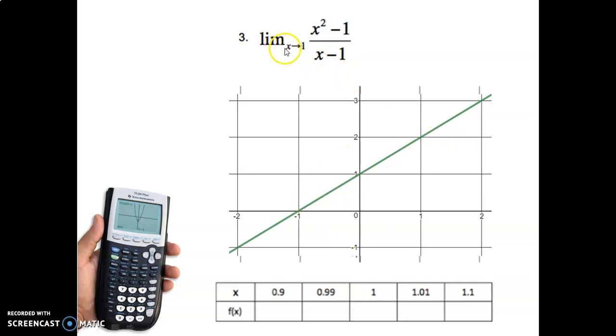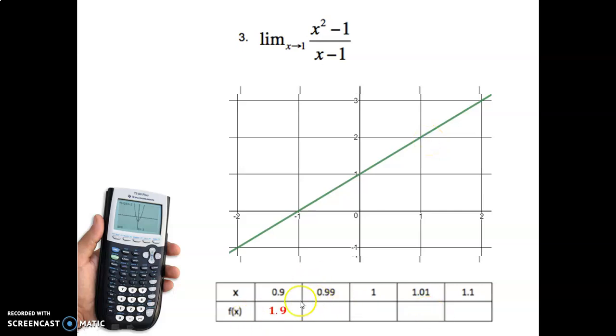And now we're looking for the limit as x approaches 1. So x approaches 1. So we're going close to this value here. So we're coming towards 1 from this side, we're coming towards 1 from this side, and we're seeing, does it approach the same value? And from the graph, it certainly looks like it. It looks like we're going to approach a y value of 2. So I'm already thinking the limit of this is 2, but let's see what we get.